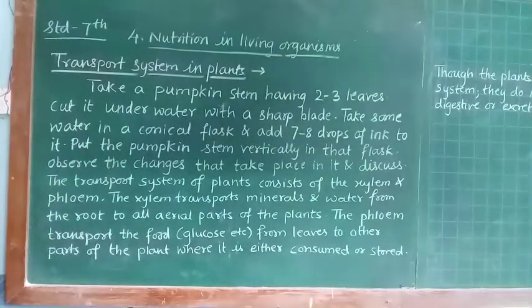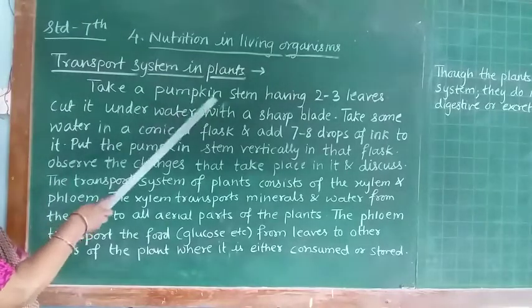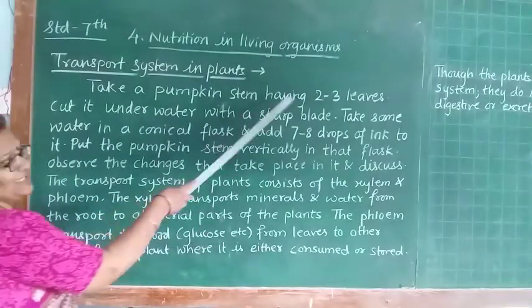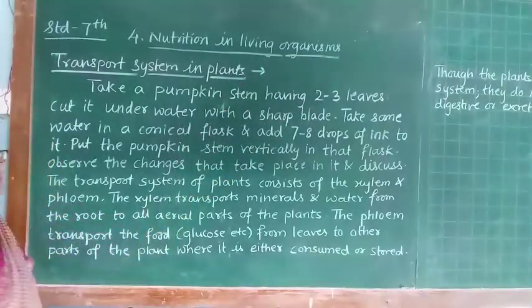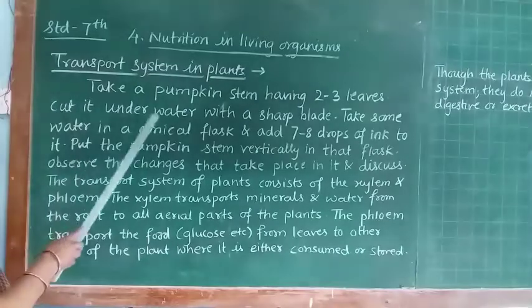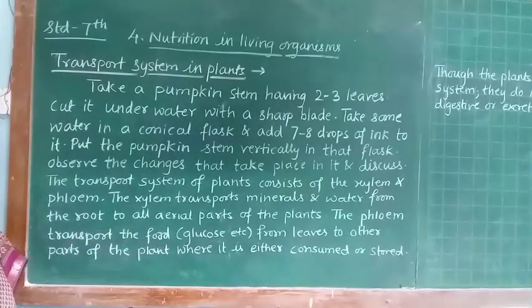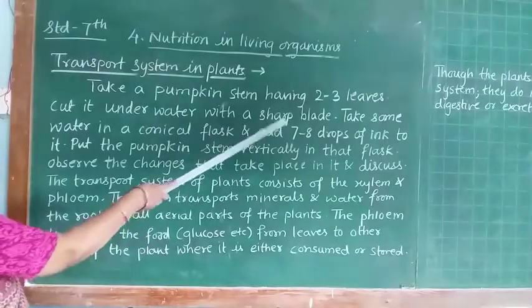Transport system in plants. Take a pumpkin stem. You have to take a pumpkin stem having 2 to 3 leaves. Cut it under water with a sharp blade.